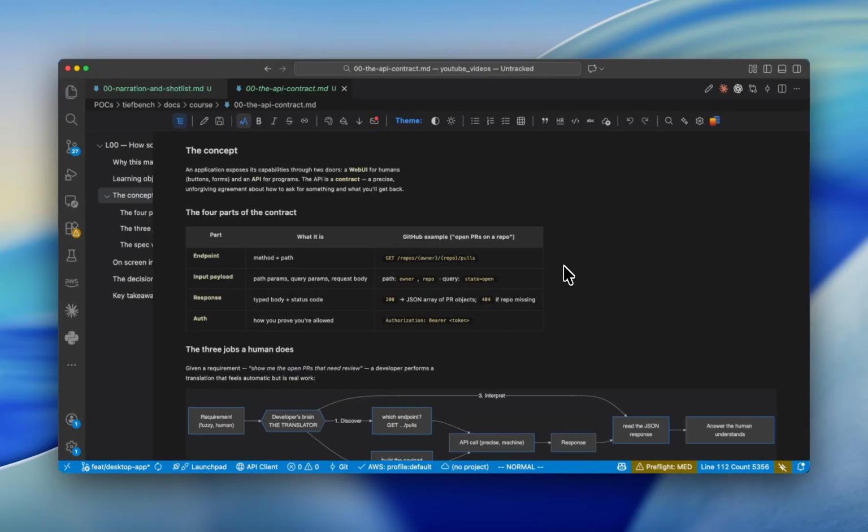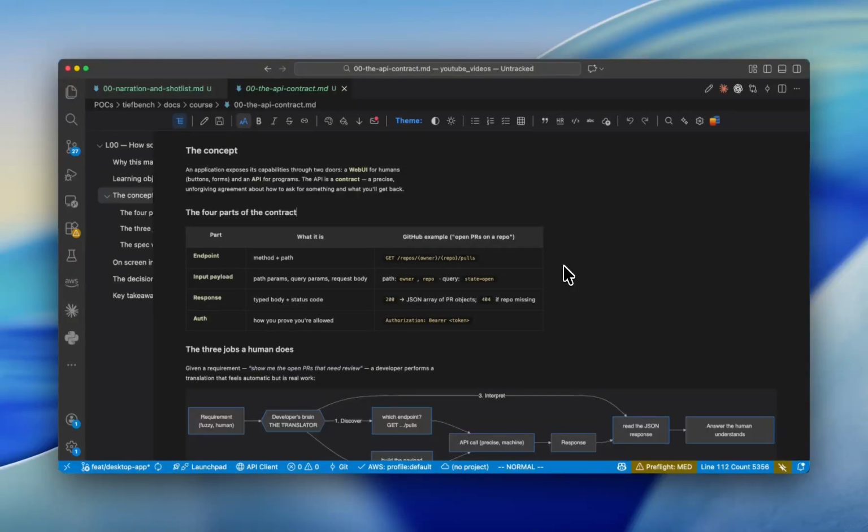Then the input payload: the path parameters, the query parameters, and the request body. What should I send? In this case, I have to send the owner and repo details. These are the required parameters. Then I get a response back with a status code and pull request objects in JSON format. If the repo is missing for whatever reason, it says 404. It clearly tells you the status code, and based on that the user can react.